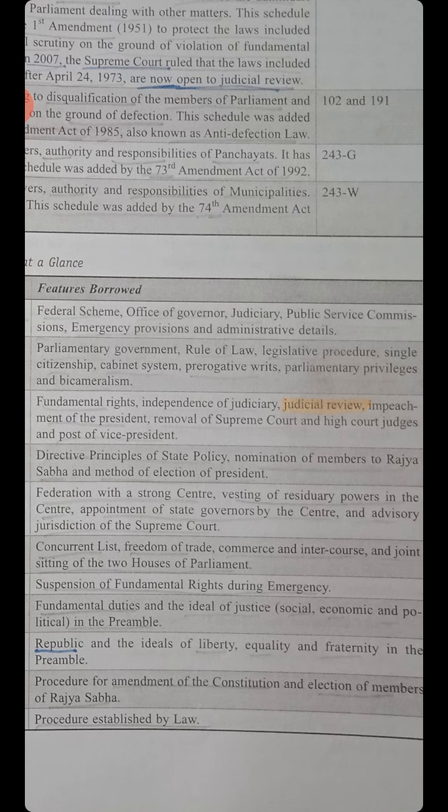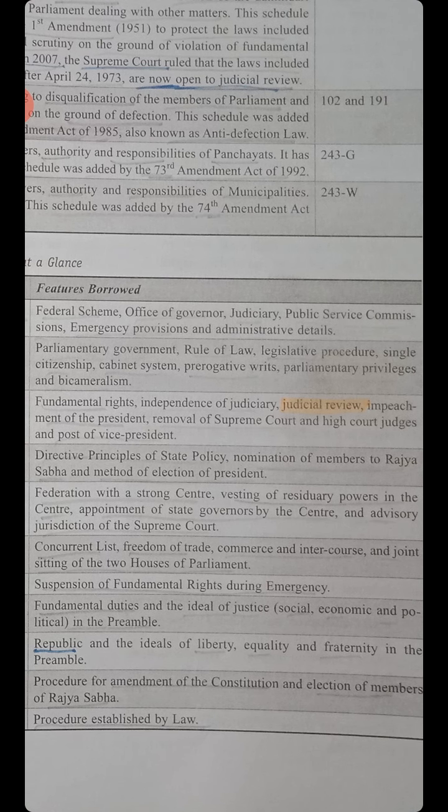From the US Constitution: fundamental rights, independence of judiciary, judicial review, impeachment of the president, removal of Supreme Court and High Court judges, and post of the vice president.